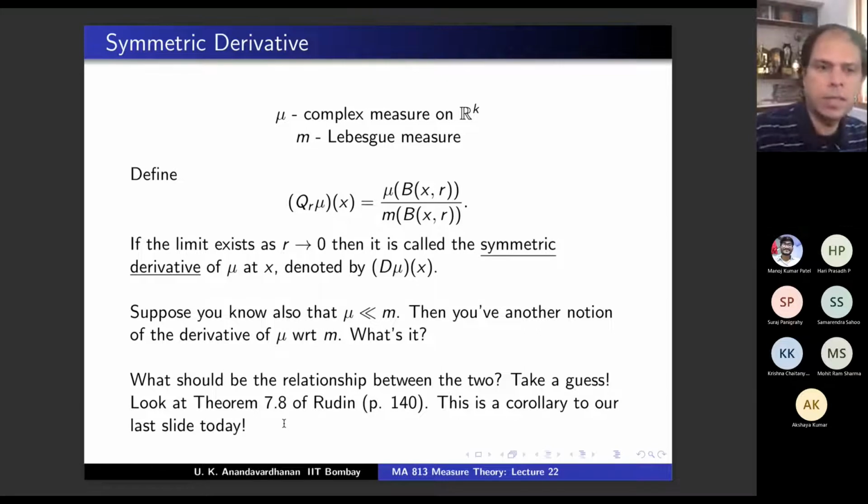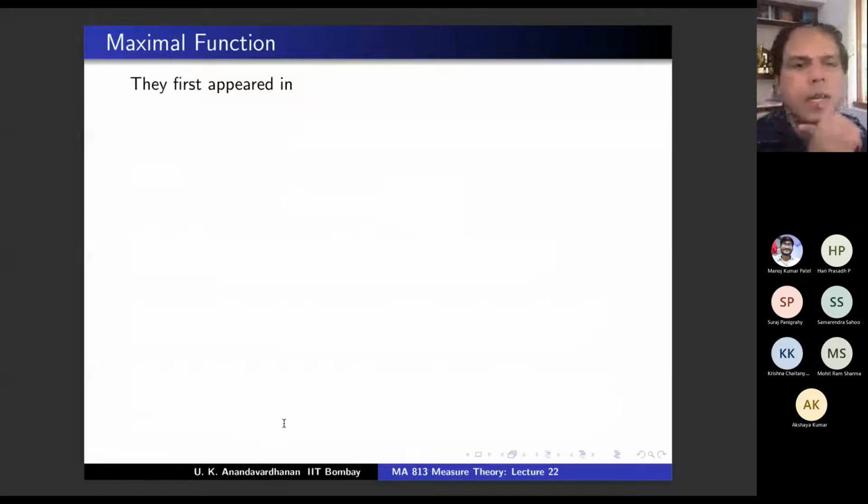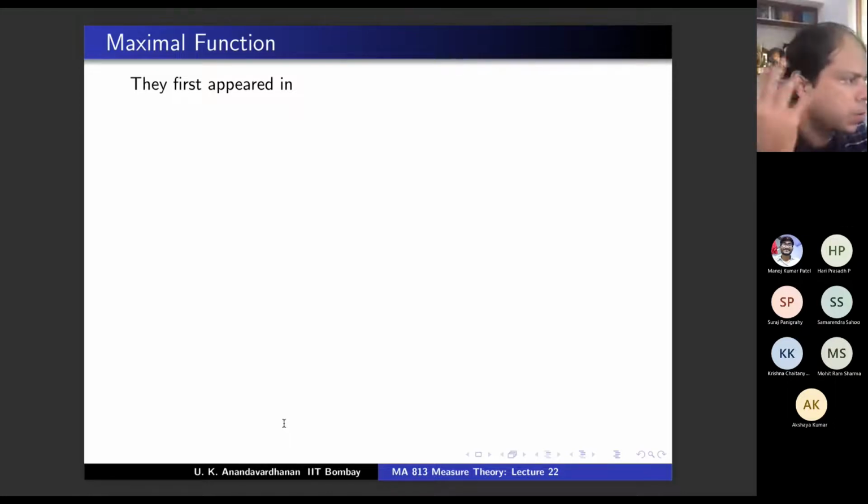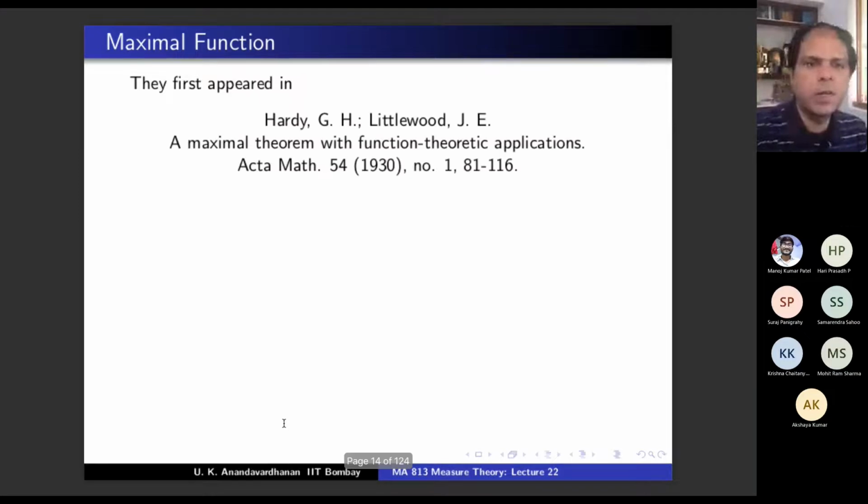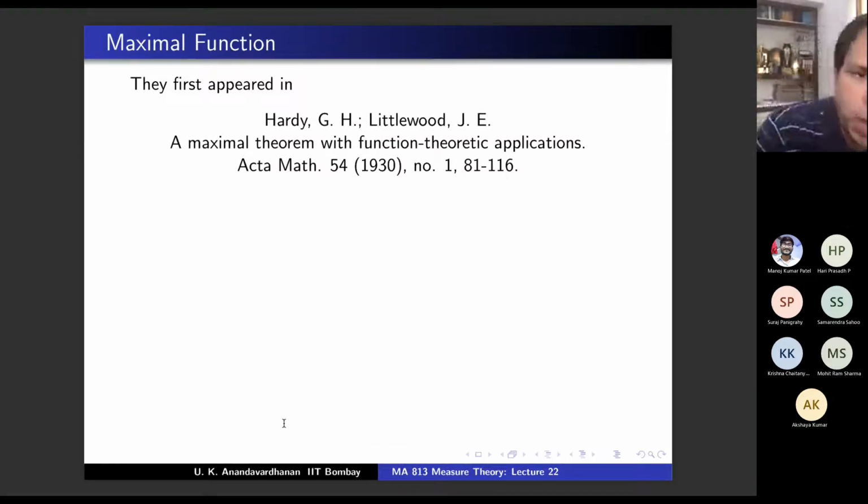So this is the last slide. This is a corollary to the last slide. So what is the title here? Just read out the title. Maximal function. I will not be able to say much about it. I know nothing beyond whatever is there in Rudin, but it's a very important concept. There are very different maximal functions. We are going to do the very first one, which came in the literature, but in advanced research there are other maximal functions, and these play an important role in partial differential equations and other areas. They first appeared in this very famous paper by Hardy and Littlewood.